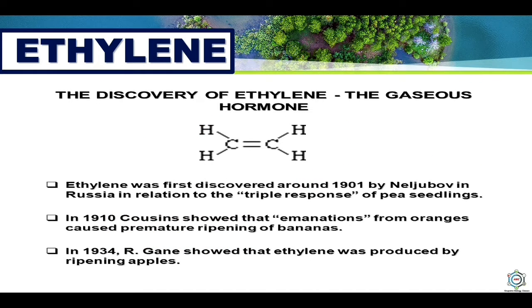The discovery of ethylene, the gaseous hormone. Ethylene was first discovered around 1901 by Neljubov in Russia in relation to the triple response of pea seedlings. In 1910, Cousins showed that emanations from oranges caused premature ripening of bananas. In 1934, Gane showed that ethylene was produced by ripening apples.